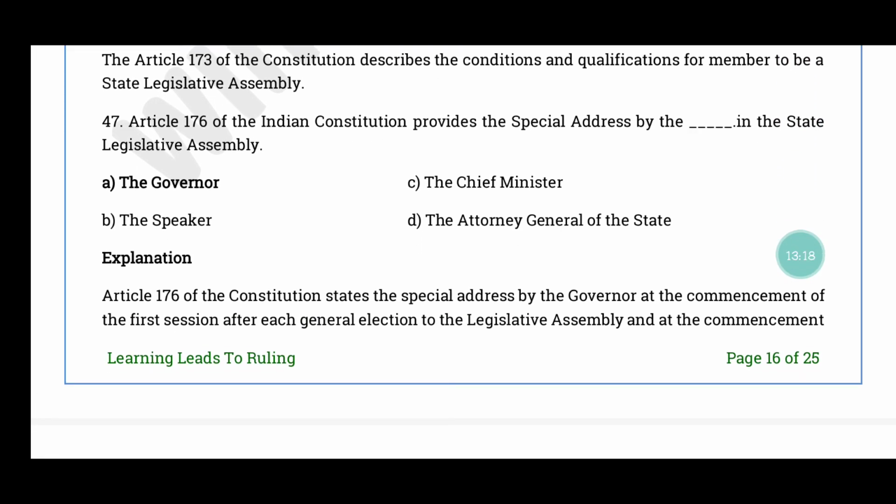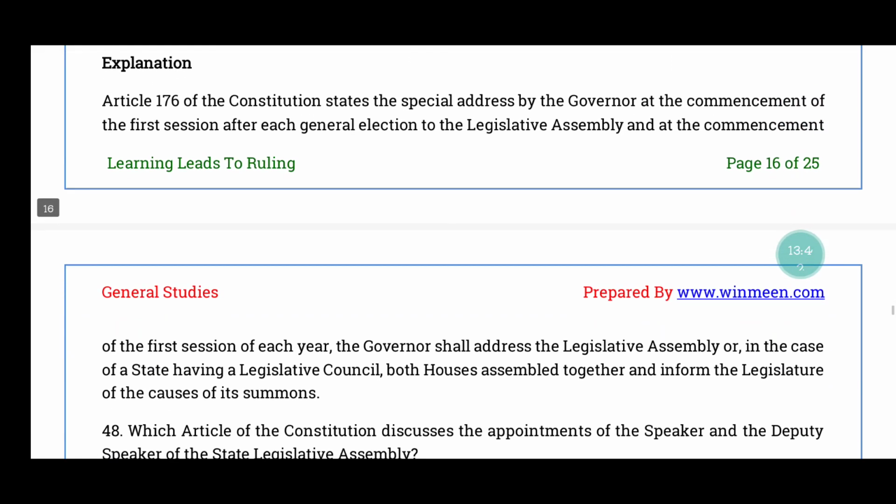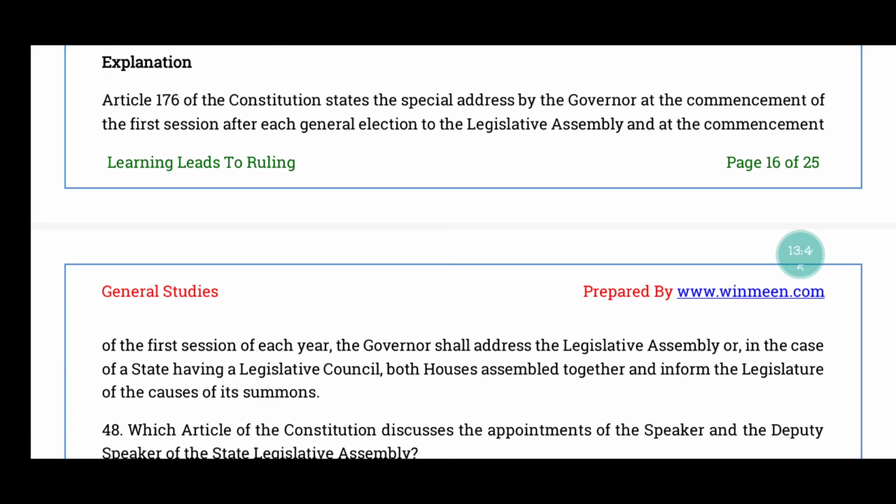Question number 47. Article 176 of Indian Constitution provides the special address by the... The correct answer is option A, the governor. Article 176 படி the special address of governor at the commencement of first session after general election. இதுதான் வந்து அந்த ஆர்டிகல் 176ல கொடுத்துருக்காங்க டு த லெஜிஸ்லேட்டிவ் அசம்பிளி. இது வந்து எவ்ரி இயரும் ஃபர்ஸ்ட் செஷன் கவர்னர் தான் ஸ்பெஷல் அட்ரஸ் கொடுப்பாரு. இந்த கவர்னர் லெஜிஸ்லேட்டிவ் அசம்பிளியில் அட்ரஸ் பண்ணுறத in case of state having a legislative council, both houses வந்து it should be assembled together and inform the legislator of the cases of its summons.